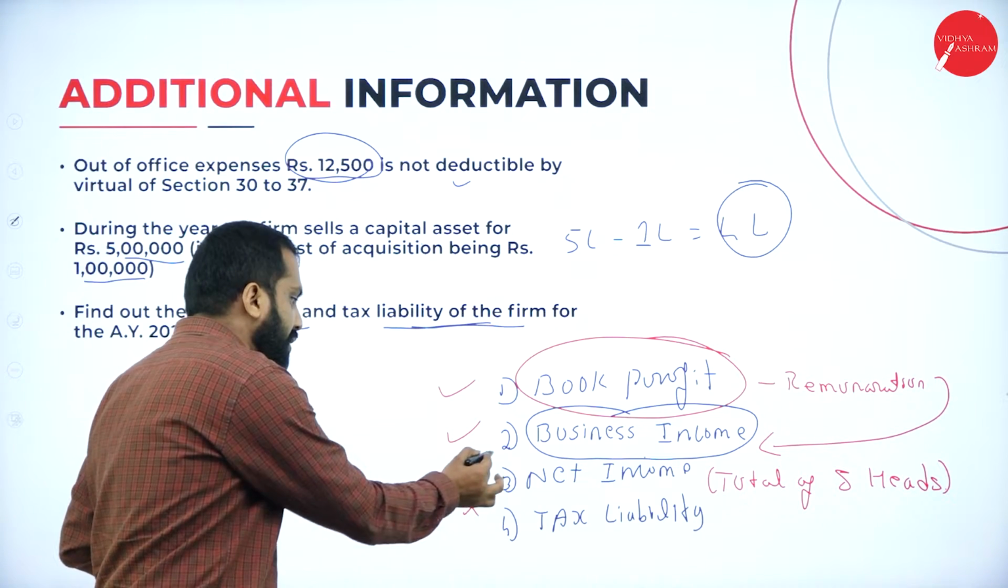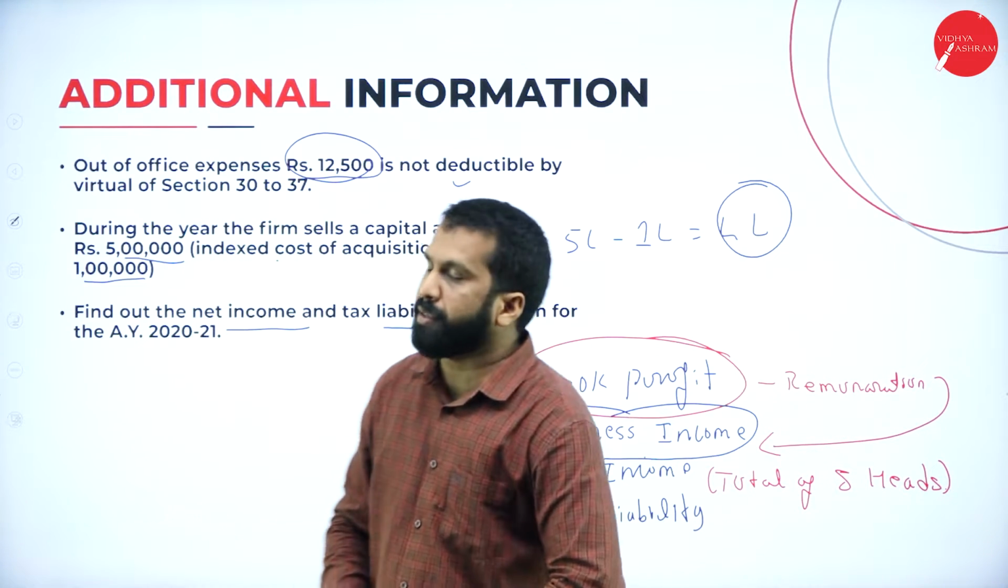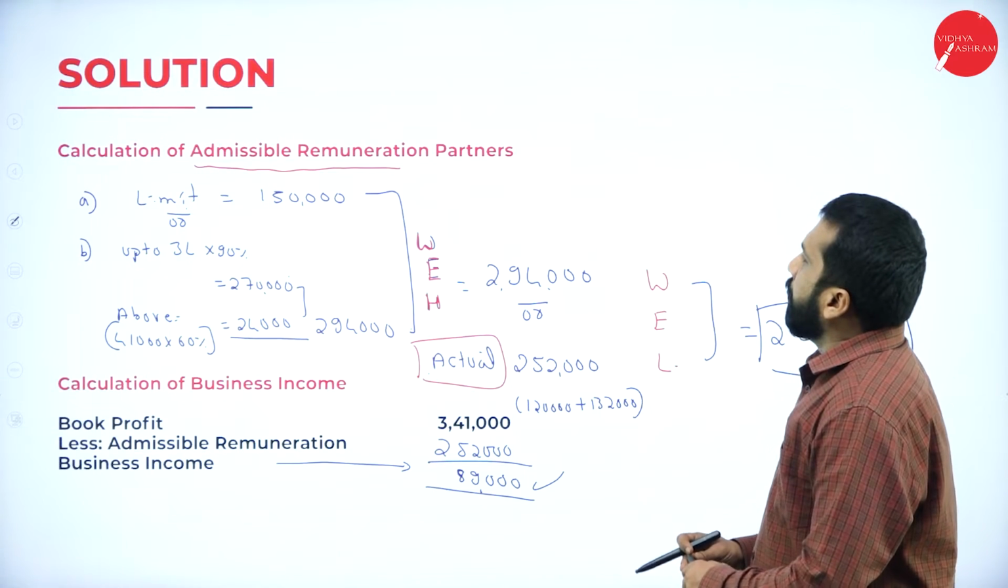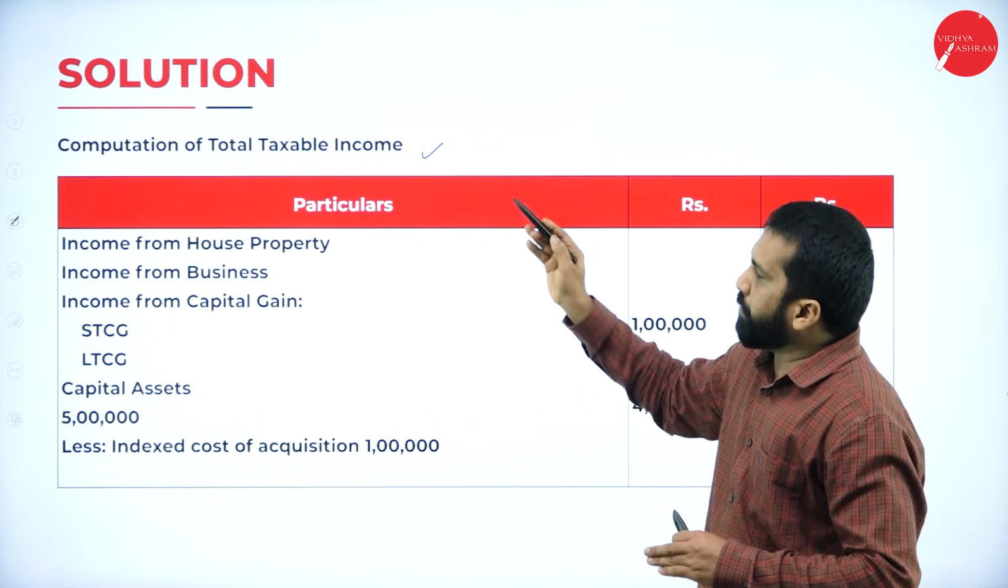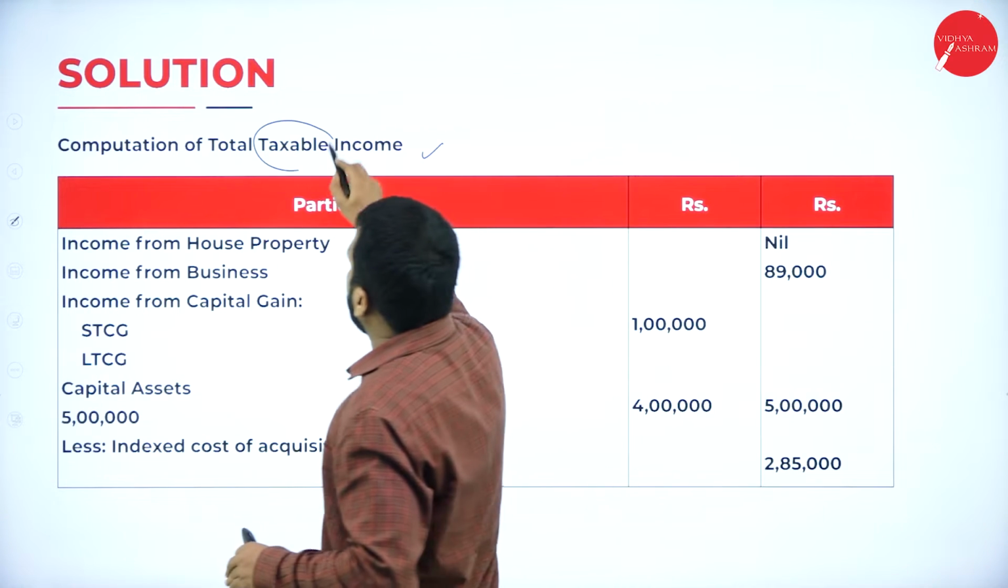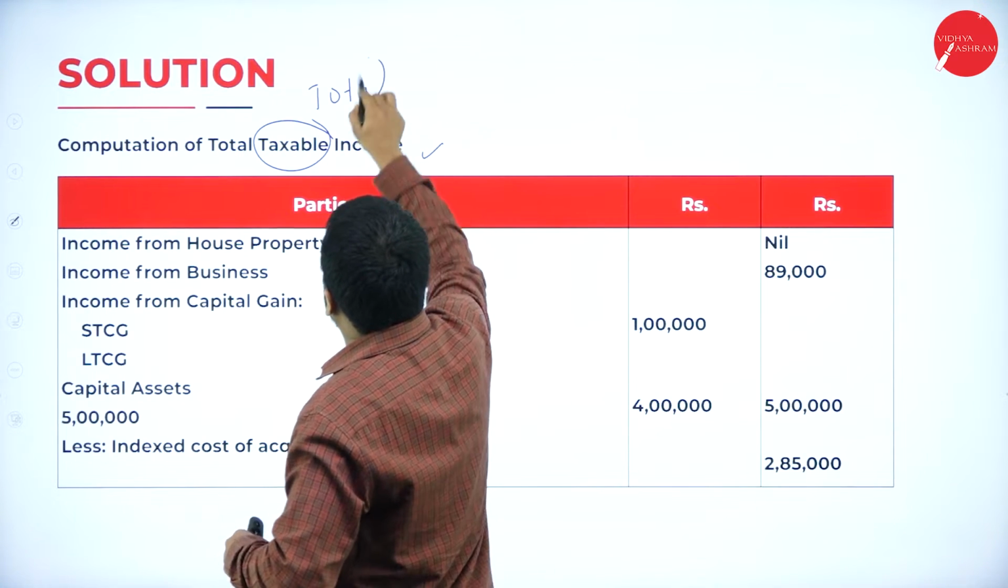We'll do step number 3. What is step number 3? Your step number 3 is computation of taxable income. Before that, we are doing computation of total income.